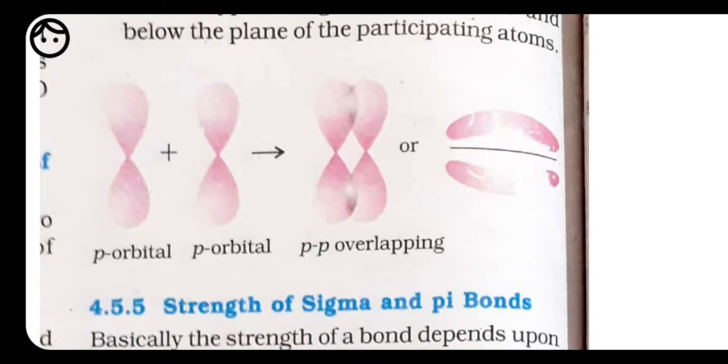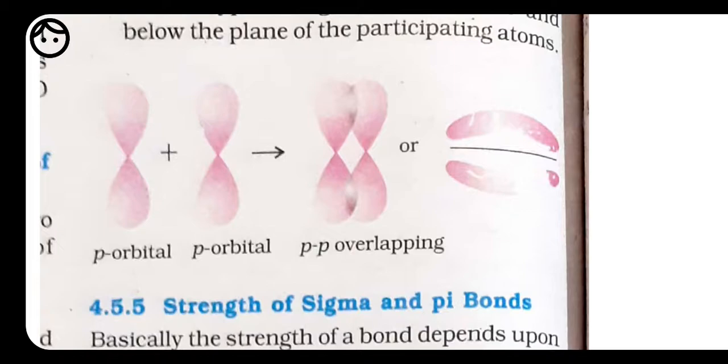Same in case of nitrogen also, we can take nitrogen as an example. Here the configuration of nitrogen is what? It is 1s2, 2s2, 2p3. It means x, y and z, each has one electron. So x and y are going to intermix with x and y only, so they are going to form pi bonds, but z is going to make a sigma bond. So in case of nitrogen we have a triple bond: one bond is a sigma bond and two bonds are called pi bonds. Okay, so these are all about the pi bond.